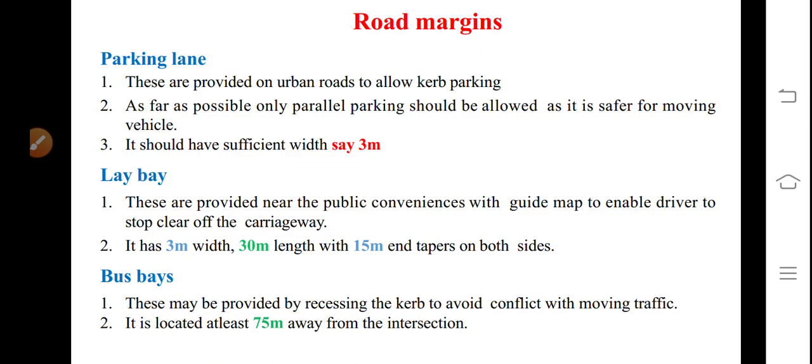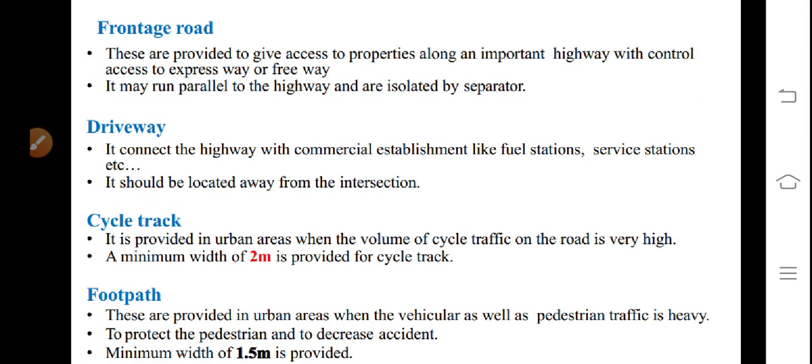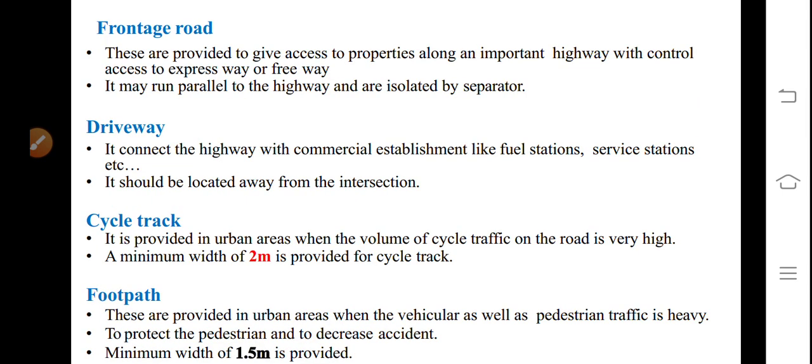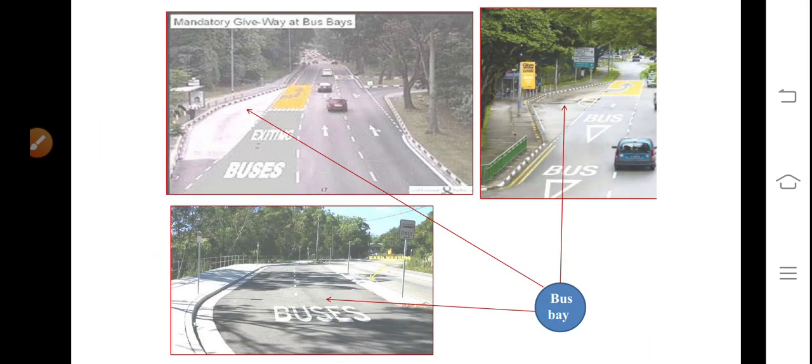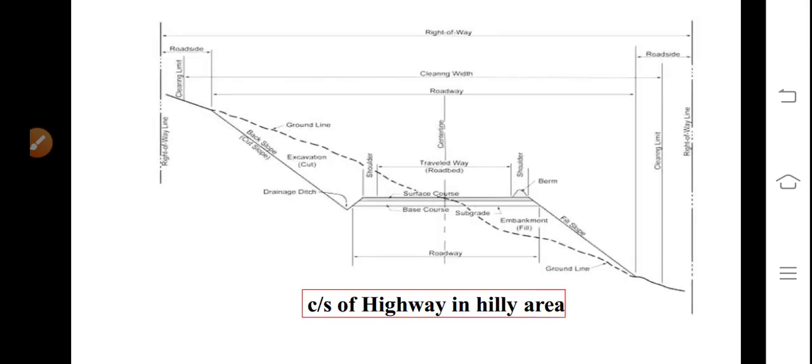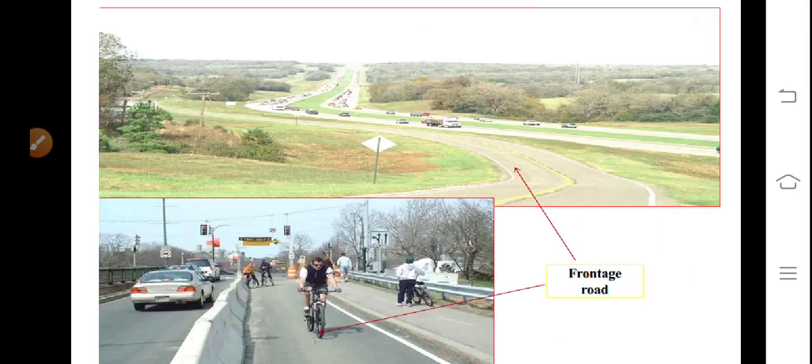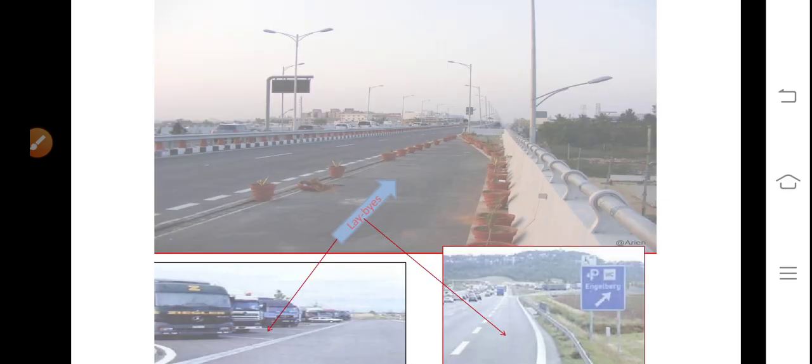Road margins. There are so many road margins. First of all, you will see parking lane, lay-by, busways, frontage road, driveway, cycle track, footpath, etc. So we will briefly see what.